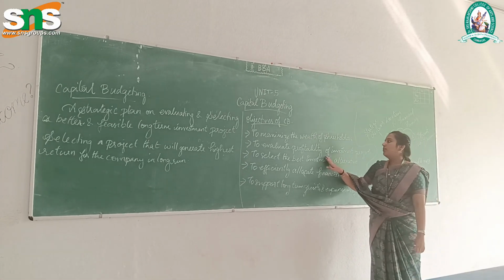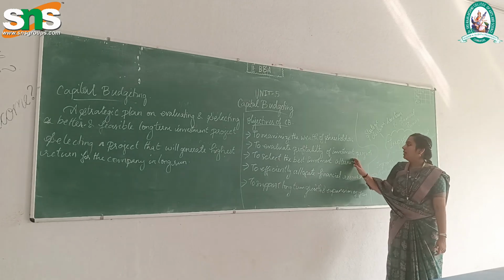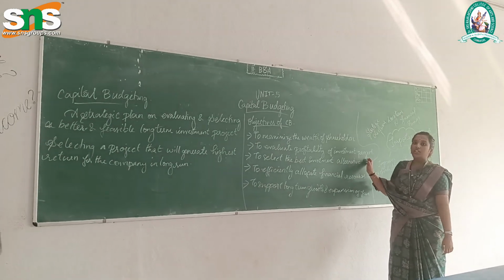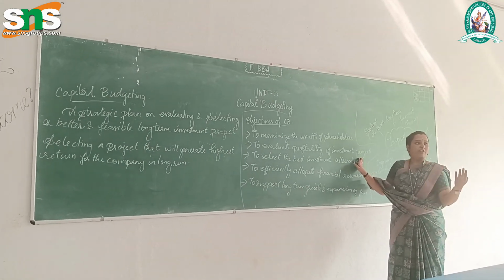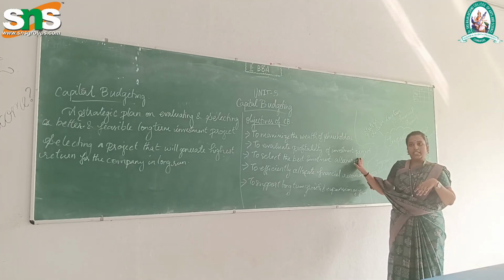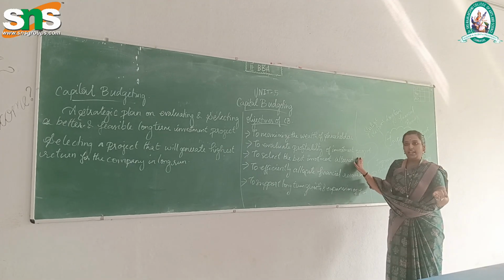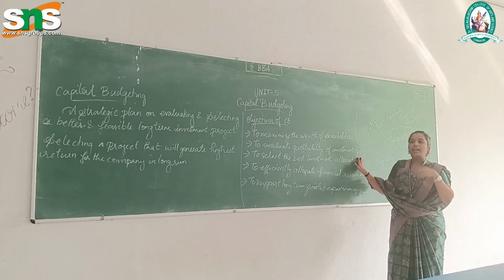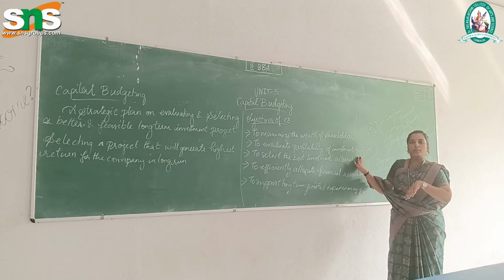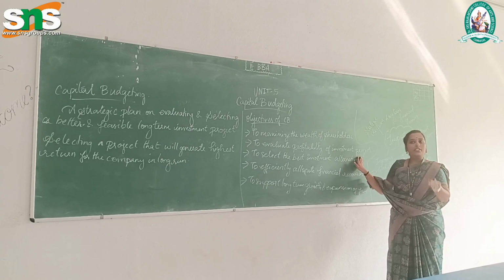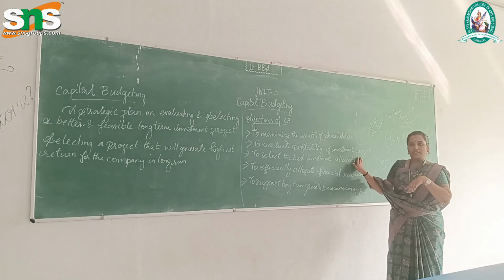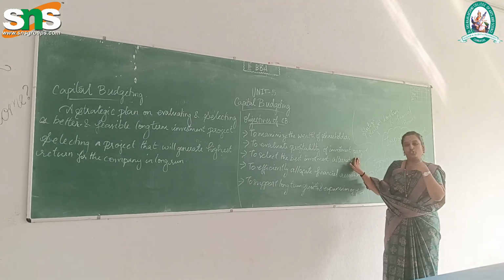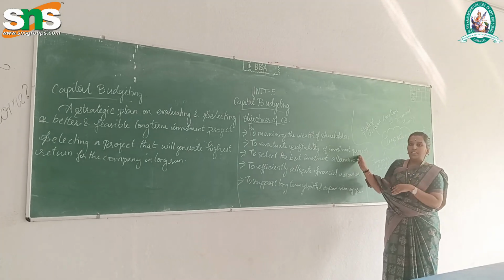Clear? And the next one is to evaluate the profitability of investment projects. To evaluate the correct profitability, I have to generate profit. For example, I am investing rupees 5 lakh into my business. I have to take it back, and at the same time, I also have to earn profit. I have invested 5 lakh. After 4 years, I am getting back the 5 lakhs. But at the same time, I also have to generate profit. That is the basic purpose.